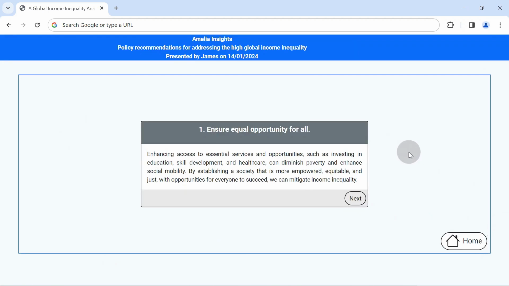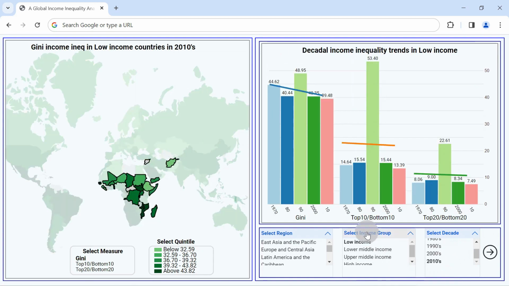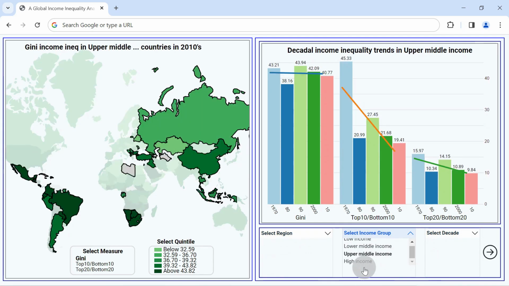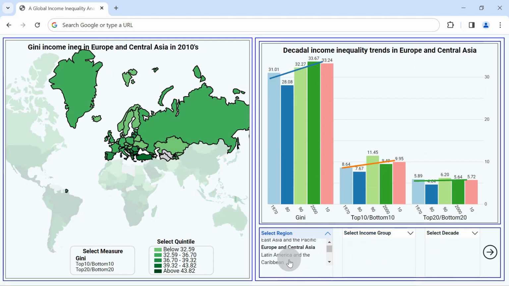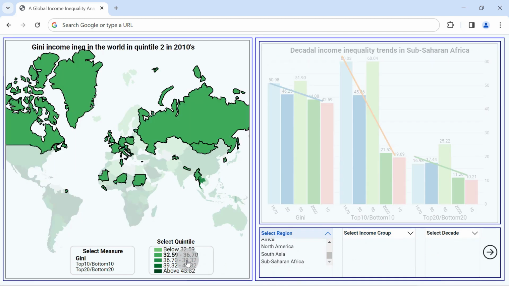Enhancing access to essential services and opportunities such as investing in education, skill development, and healthcare can diminish poverty and enhance social mobility. By establishing a society that is more empowered, equitable, and just, with opportunities for everyone to succeed, we can mitigate income inequality.